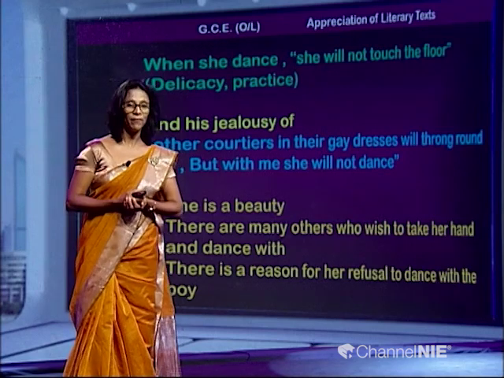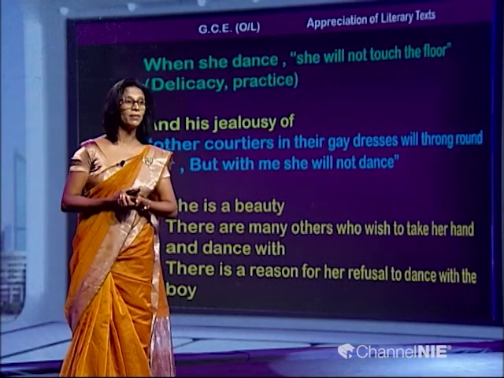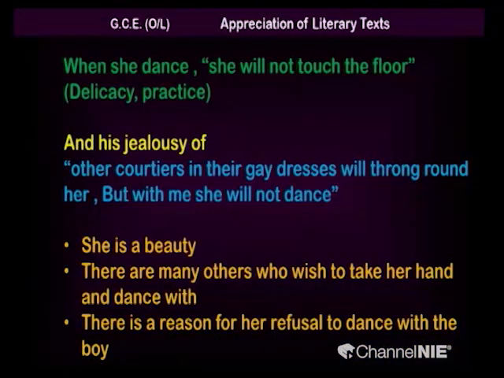And at the same time he is jealous of what? Other courtiers in their gay dresses will throng round her, but with me she will not dance. That is the jealousy that he has, right. Other courtiers, those other young men who are going to take her hand, who are willing to fall in love with her in their beautiful dresses, will move round her, and then she will not dance with me.